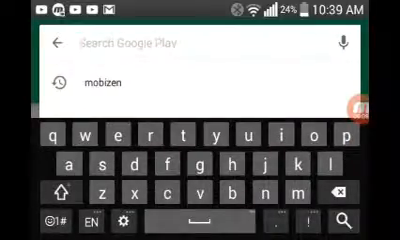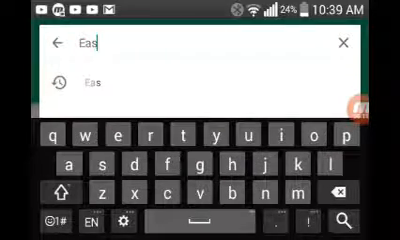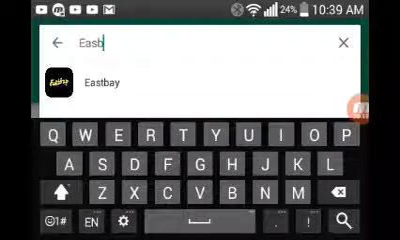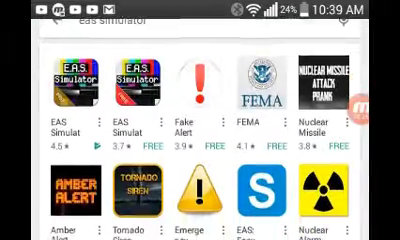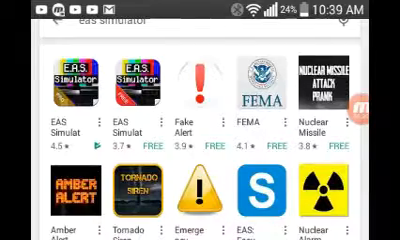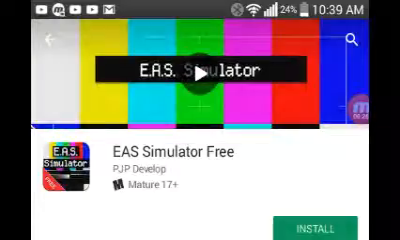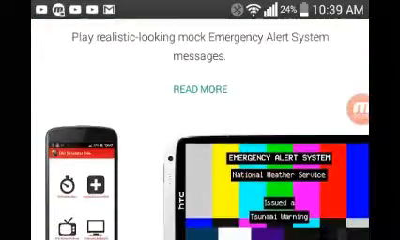First, you have to search up the app called EAS or Emergency Alert System Simulator. Then you can see there's the first two. There's a pro version, and then there's a free version. The free version is obviously free.